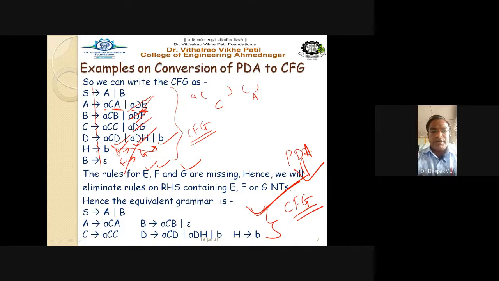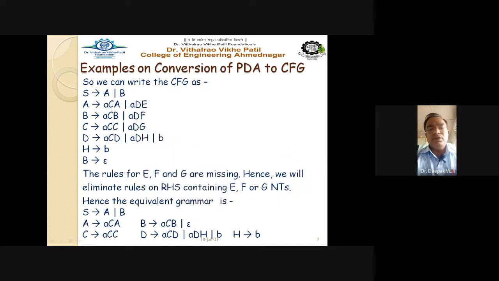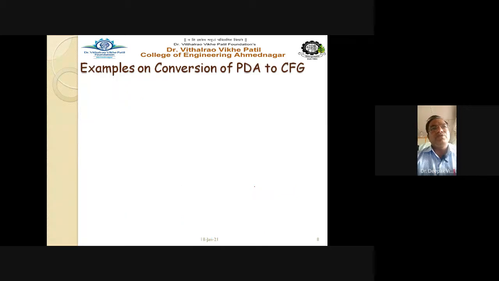So there is no difficulty at all, it is very simple. Only thing is that you have to remember the rules, how to convert the PDA ID transitions into the grammar rules, right? So let us see one more example. From these examples only, if you practice more and more examples, that will become very easy for you, right? So let us see one more example.